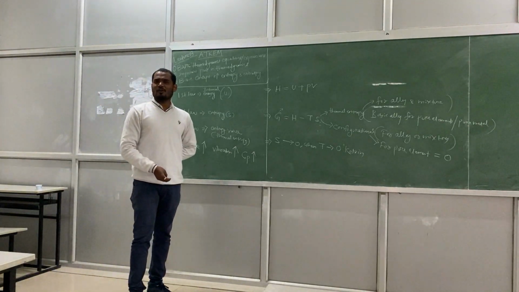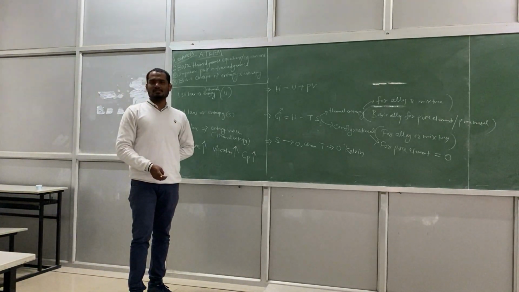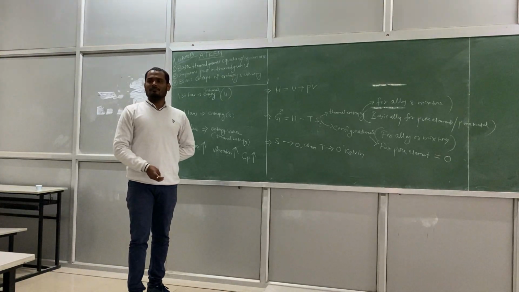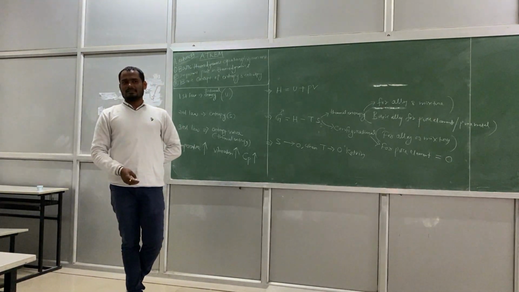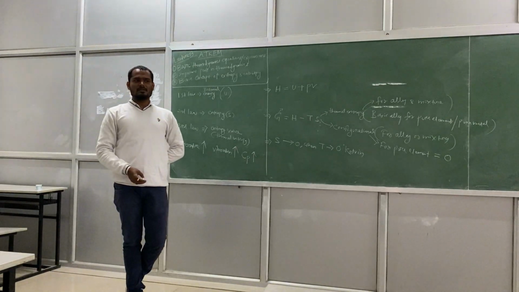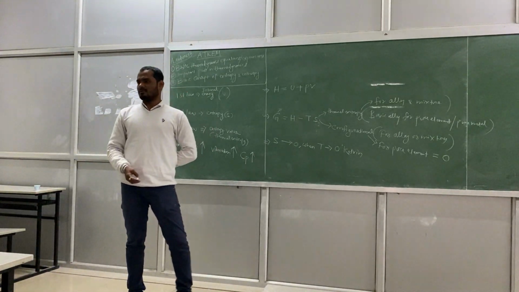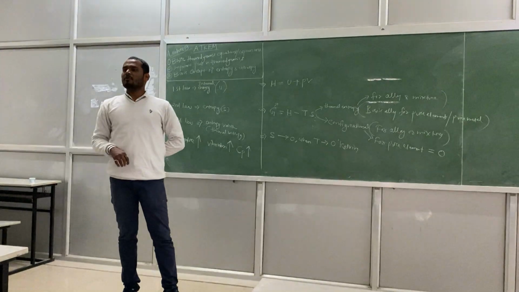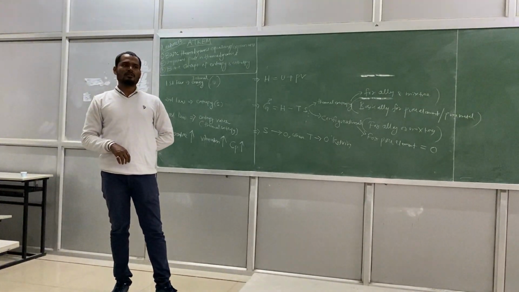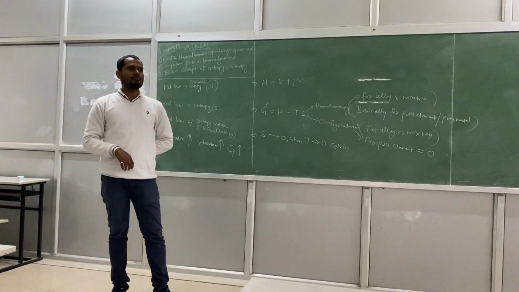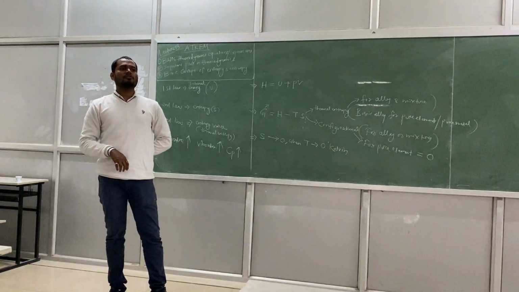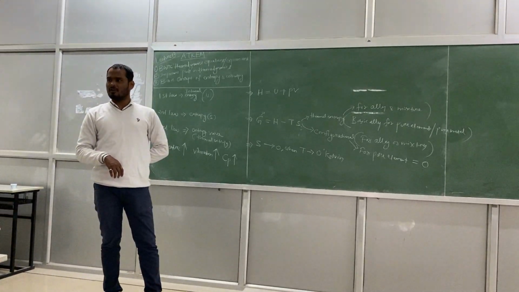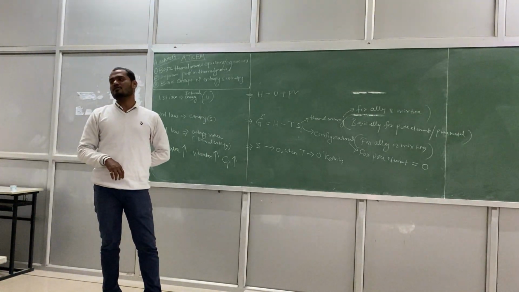And is that fixed or is it variable? Heat capacity fixed? Are you sure about that? It is not fixed, right? Heat capacity Cp is not fixed. It is variable, right? It depends upon the material, which kind of material you are dealing with. Some materials have a high Cp value, some materials have a low Cp value, right? Some materials may be in a different phase, suppose liquid or solid, which also has a different Cp value.